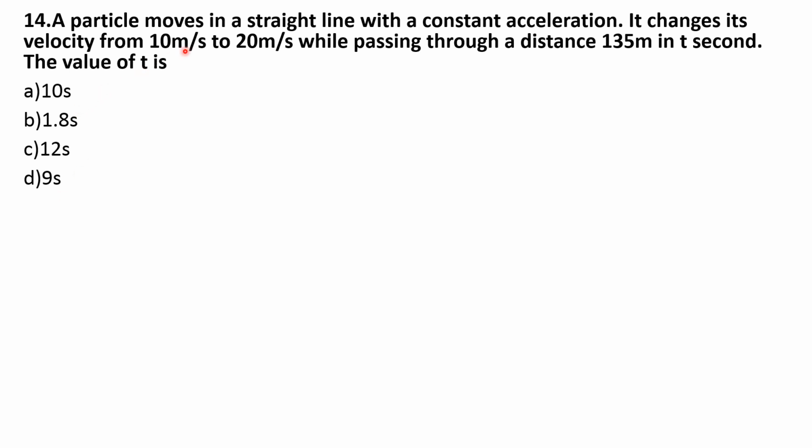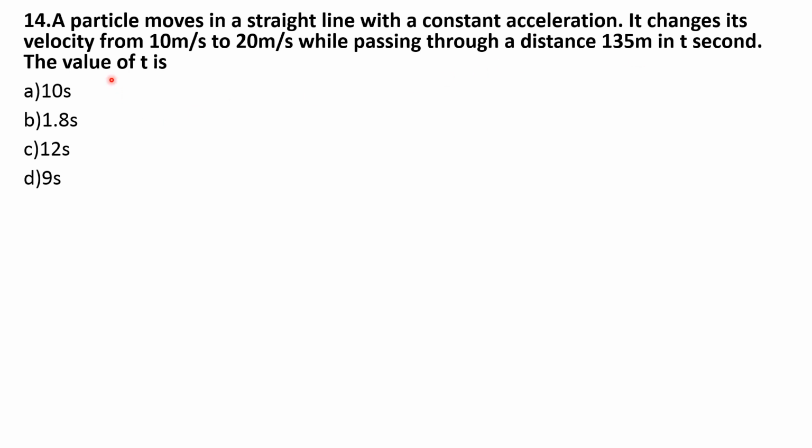Here in this question, the particle is moving in a straight line with constant acceleration. The velocity of that particle changes from 10 meter per second to 20 meter per second. So here V0 value is 10 meter per second and V value is 20 meter per second. And the displacement of that particle, x, is equal to 135 meter.